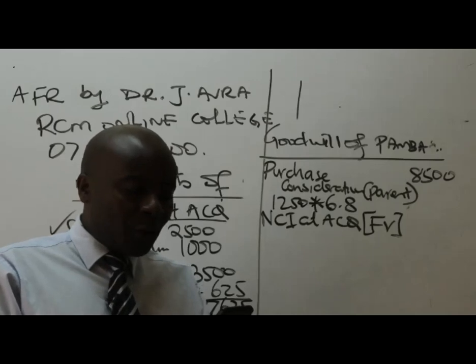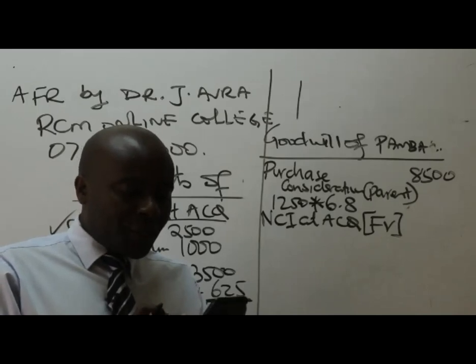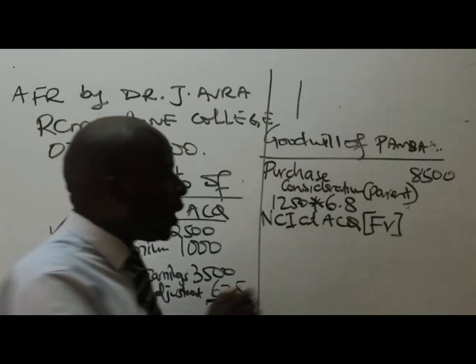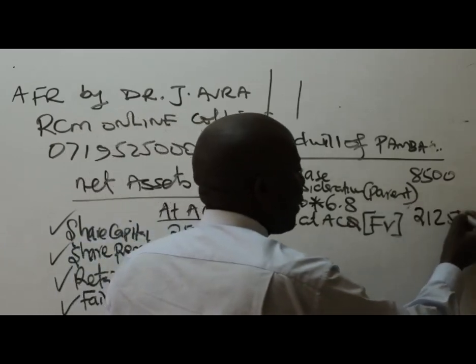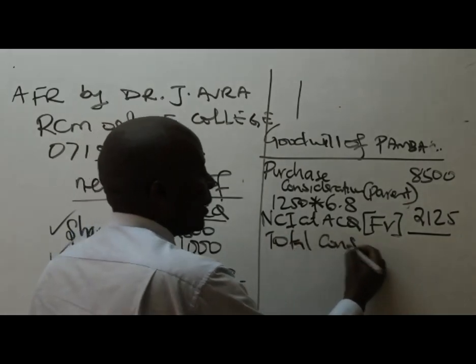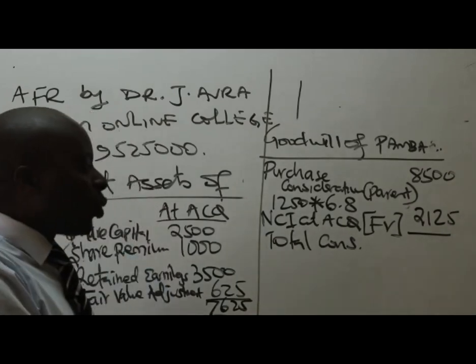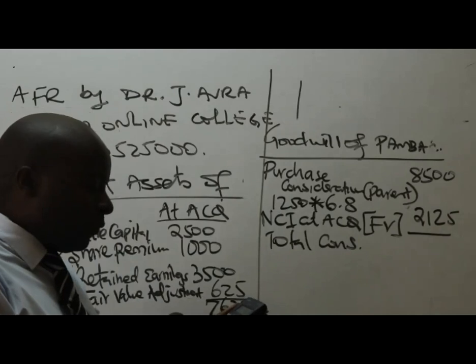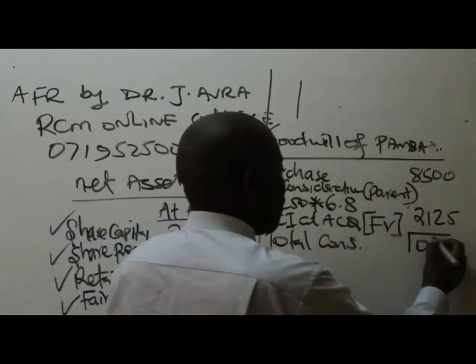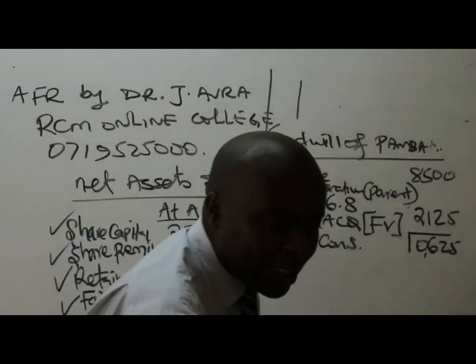We are told in note number 2, the group's policy is to measure the non-controlling interest at fair value. At the date of acquisition of PAMBA Limited, the NCI had a fair value of 21.25. So please add the two and give me the total consideration. We have 8,500 plus 21.25, which will give us 10,625. Great. So then we'll compare these with what?